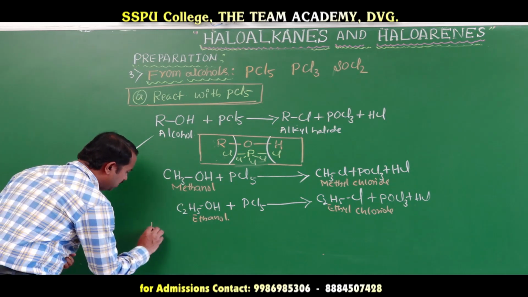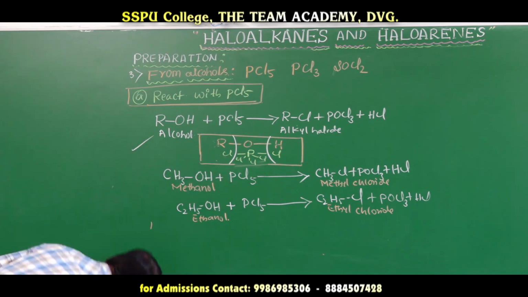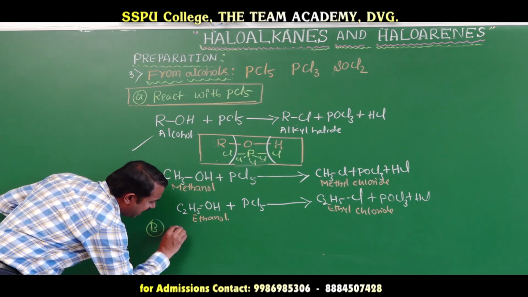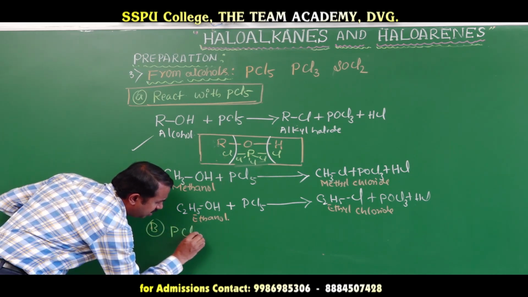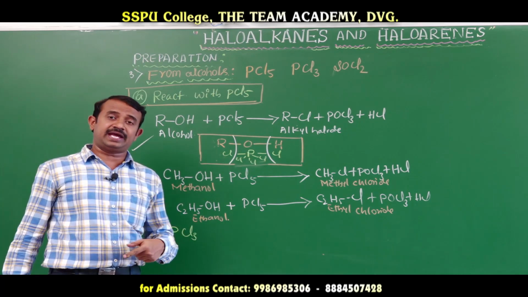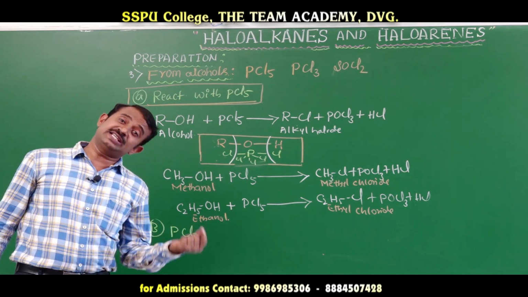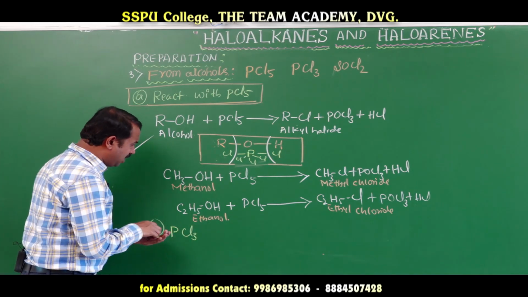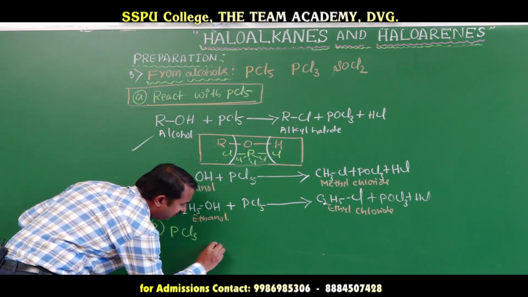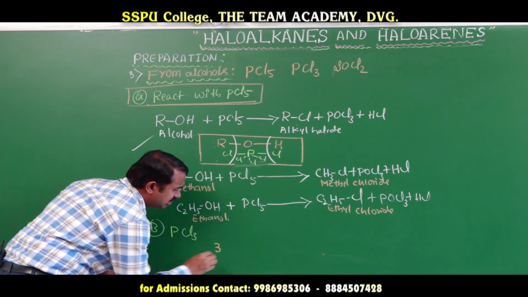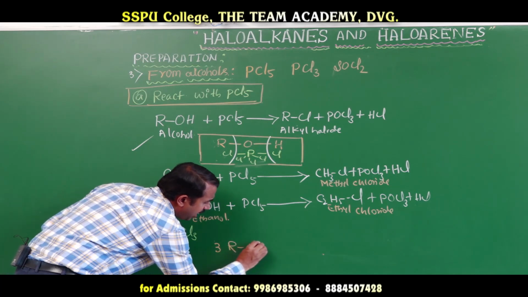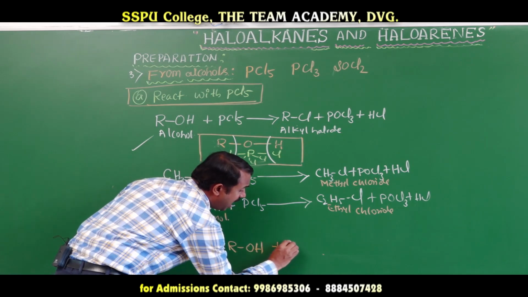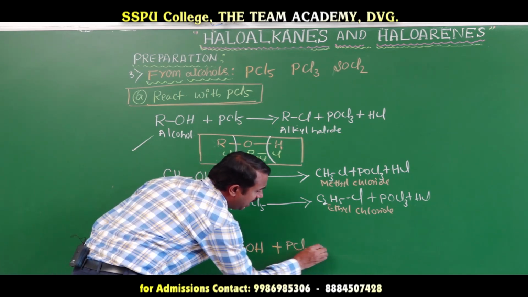The second one is the reaction with phosphorus trichloride or trihalide. You can take phosphorus tribromide or phosphorus triiodide, all are the same. Suppose the general formula of alcohol, ROH, I have to take 3 molecules of alcohol reacting with phosphorus trichloride.